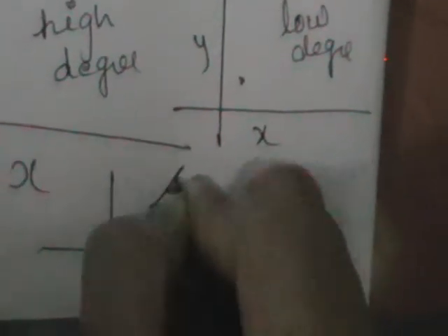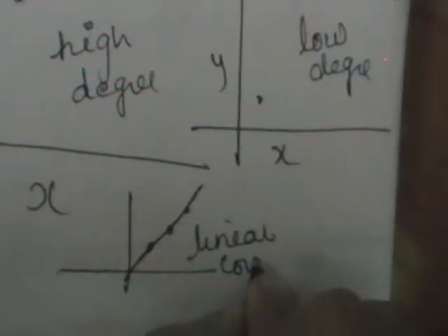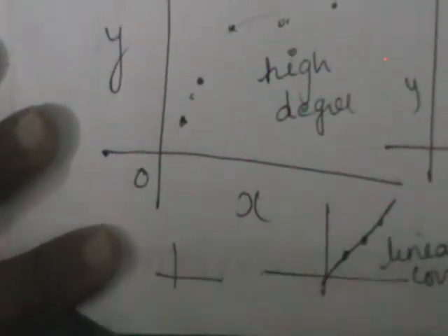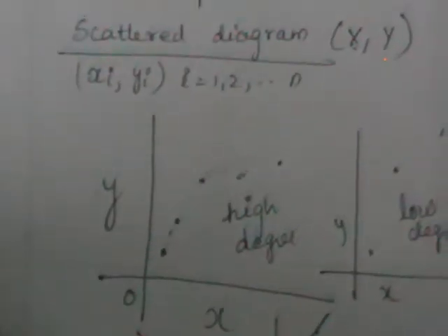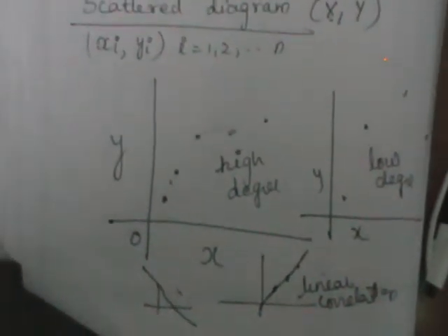If the points lie on a straight line, we call that a linear or perfect correlation. If we get this in reverse order, we call this negative. For measuring the degree of relationship between the two variables, we use the measures of correlation.